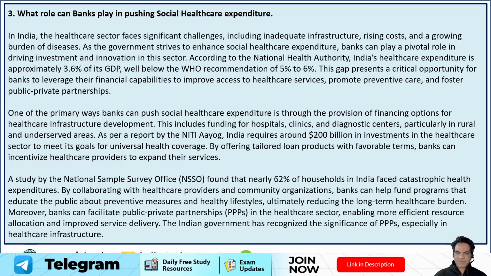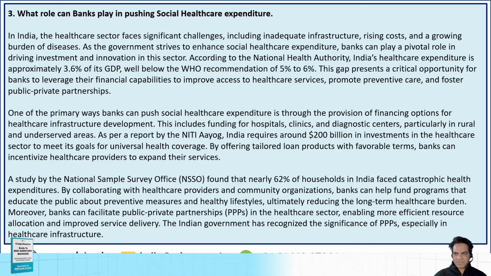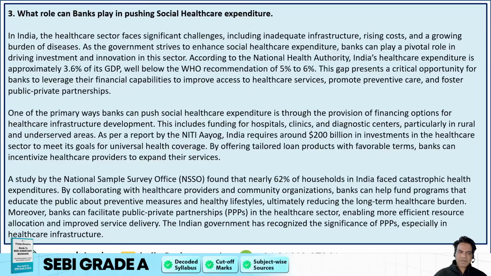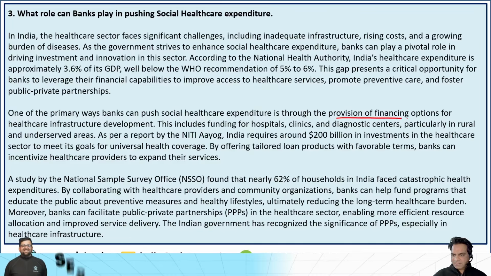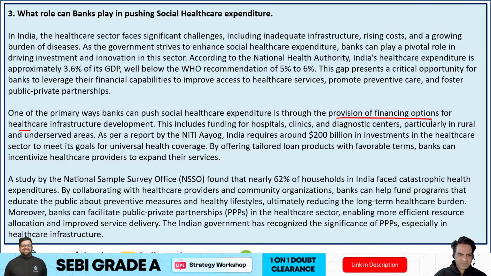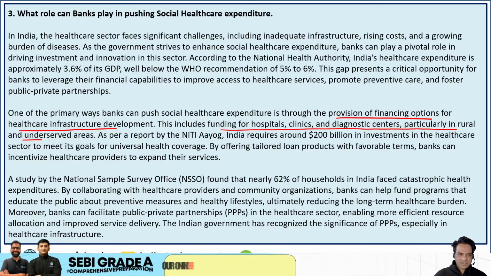According to the National Health Authority, India's healthcare expenditure is approximately 3.6% of its GDP, well below the WHO recommendation of 5 to 6%. Now, this gap presents a critical opportunity for banks to leverage their financial capabilities to improve access to healthcare services, promote preventive care, and foster public-private partnership (PPP) models. One of the primary ways banks can push social healthcare expenditure is through provision of financing options for healthcare infrastructure development. Now, this includes funding for hospitals, clinics, and diagnostic centers, particularly in rural and underserved areas.